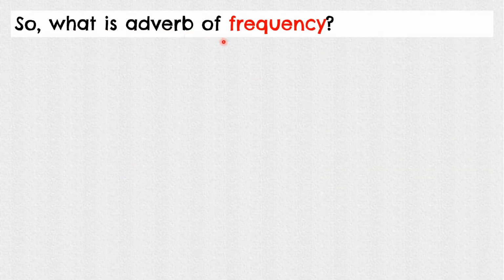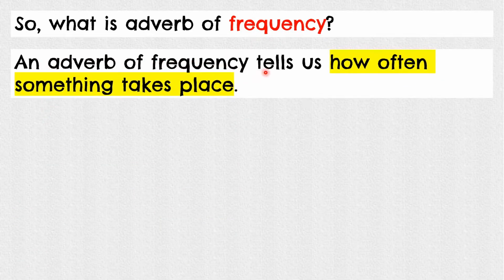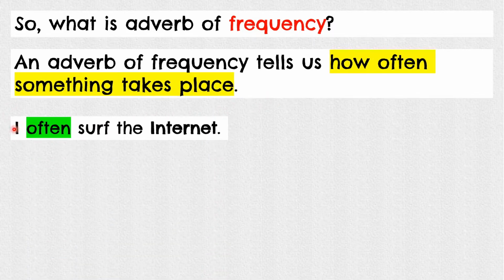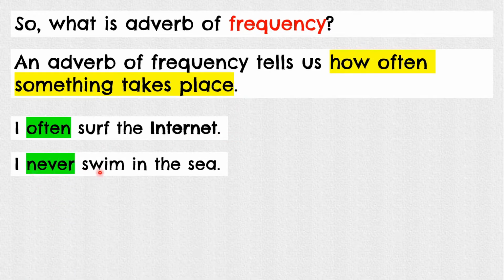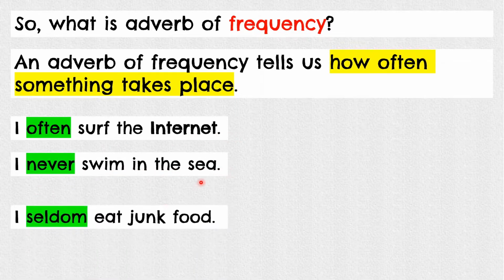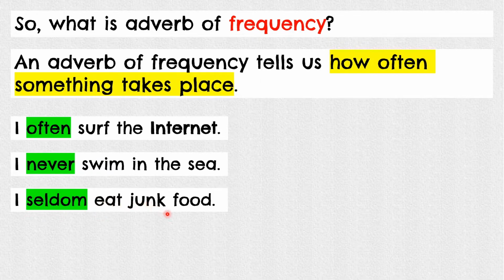So, what is an adverb of frequency? Is there any difference? An adverb of frequency tells us how often something takes place. Okay, the adverbs of frequency tell us how often something takes place. For example, I often surf the internet. I never swim in the sea. I seldom eat junk food. So the green words here are actually the adverbs of frequency.